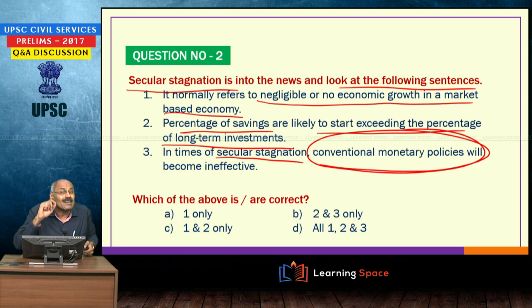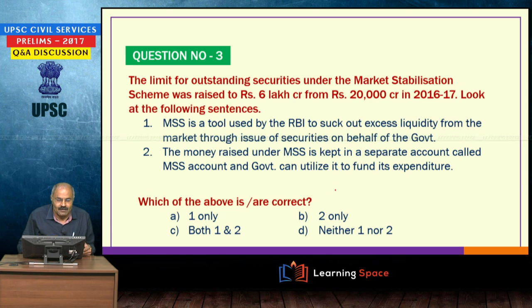That is why world economies are looking at alternatives like zero interest rate policy, negative interest rate policy, and at the same time quantitative easing. All these are being thought about because growth is not up to the mark. All three are correct. Look at the next one.